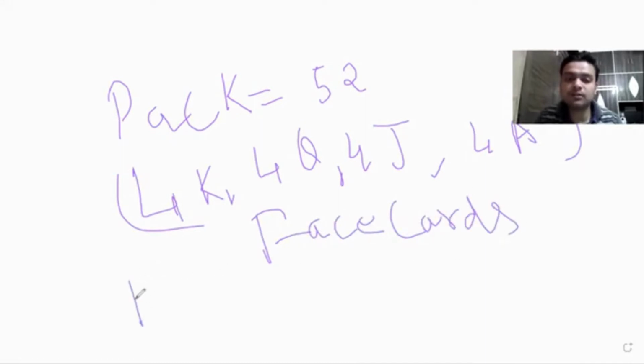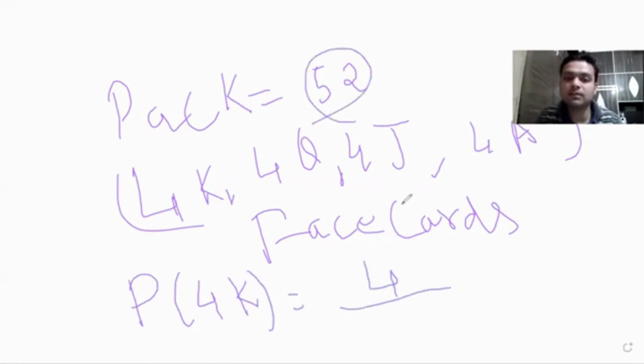So if I ask you what is the probability of getting a king, what will you say? Favorable: how many kings are there? 4 kings are there. And what is the total number of cards? It is 52. So you can divide this, you get 2 by 26 or 1 by 13. Okay.